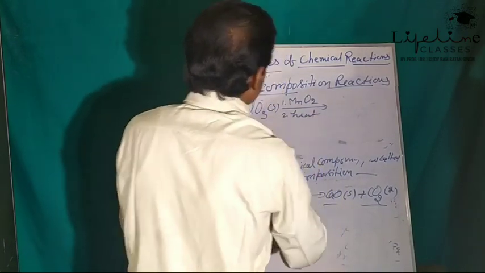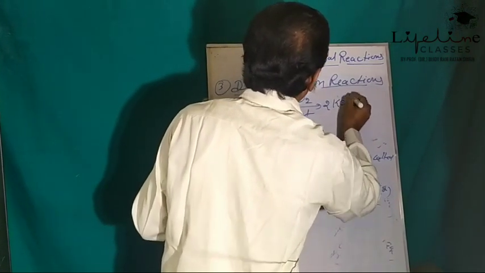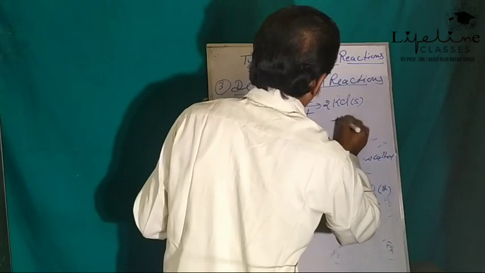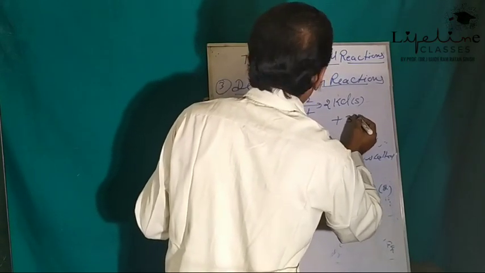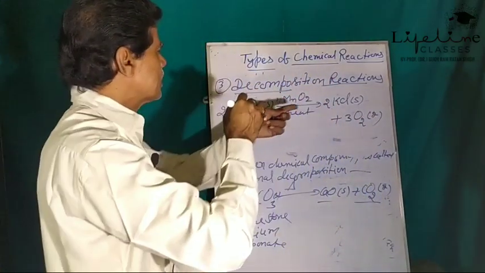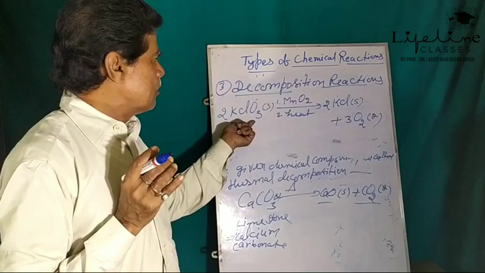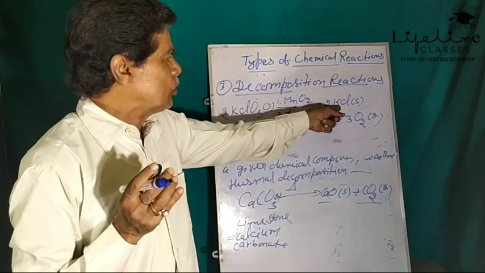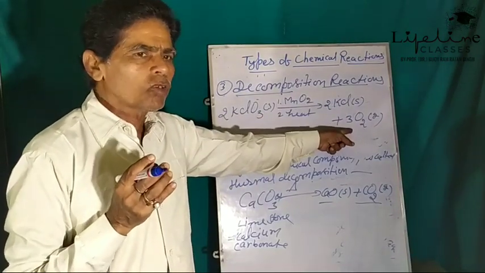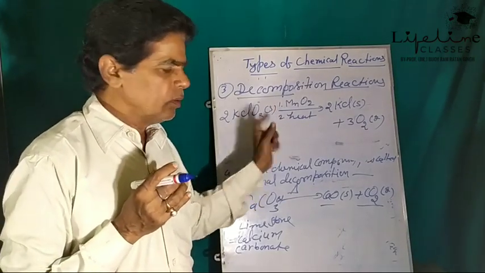It is heated. Then we will have 2KCl solid plus 3O2 gas. Potassium chlorate gets decomposed into potassium chloride and oxygen. This is a thermal decomposition.